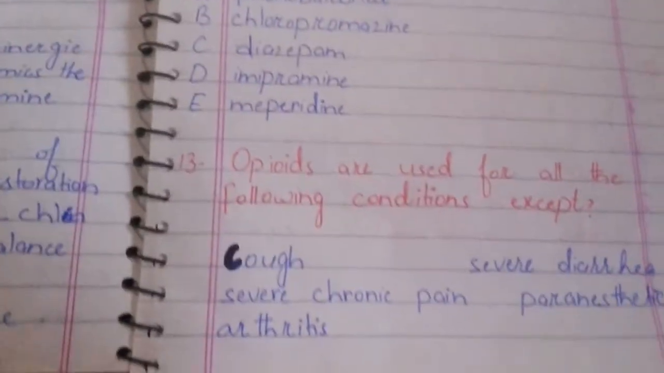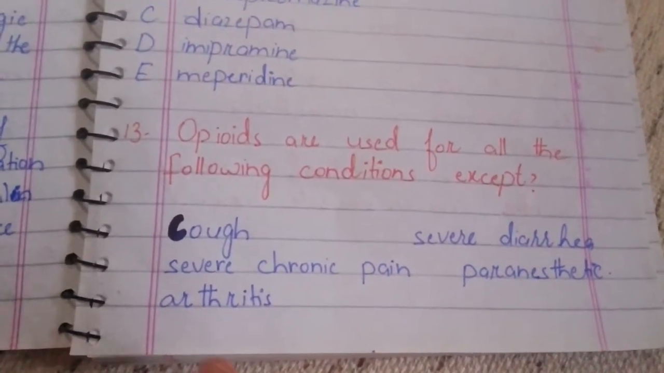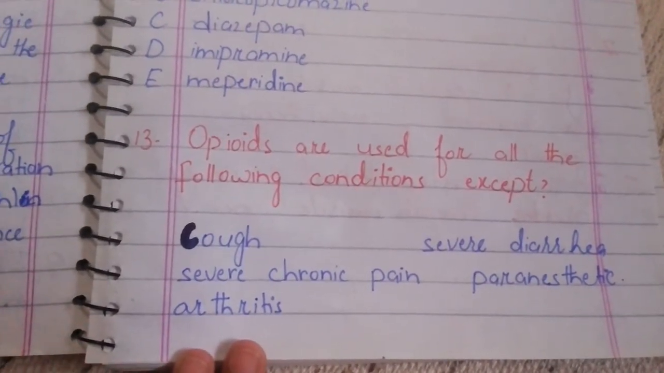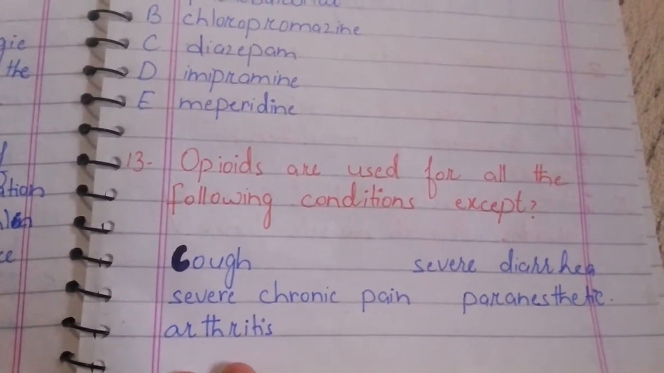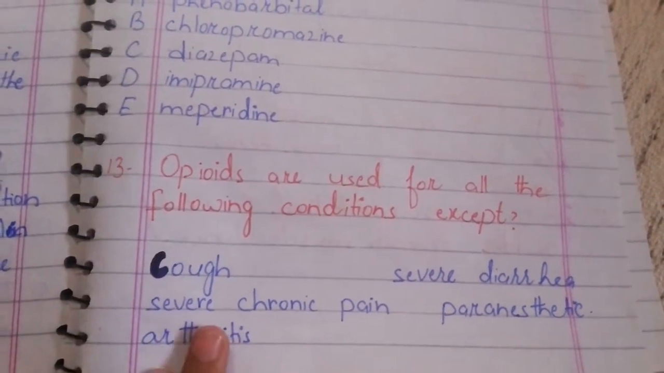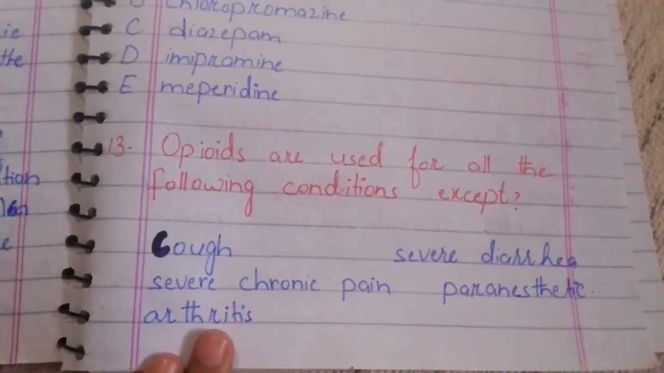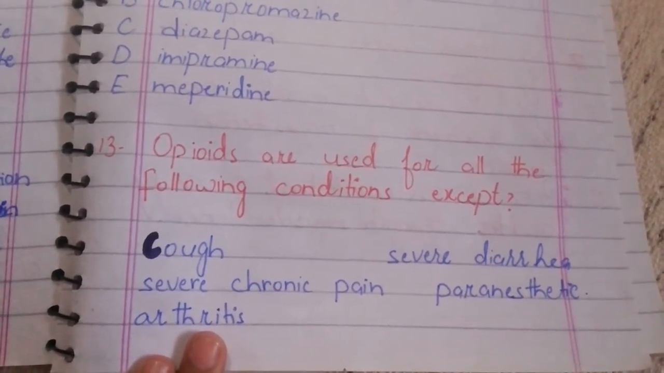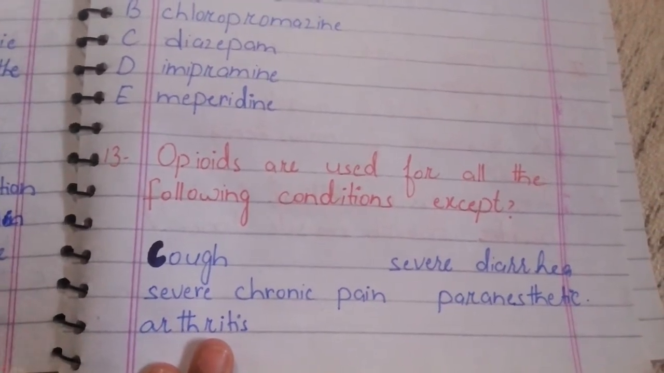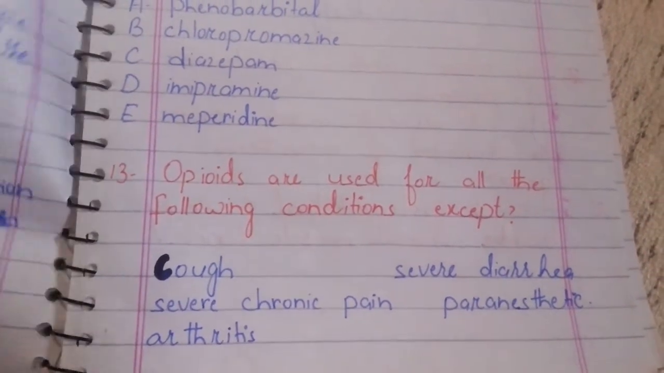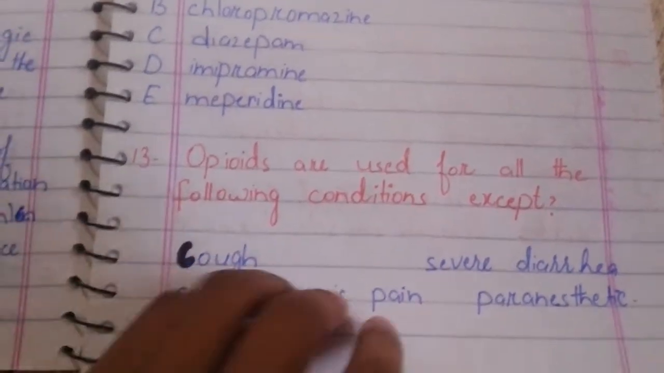Next one is, opioids are used for all the following conditions except: cough, severe diarrhea, severe chronic pain, paranesthesia and arthritis. The correct option is arthritis, because for arthritis we use NSAIDs, non-steroidal anti-inflammatory drugs and immunosuppressants, depending upon the condition and severity of the pain.